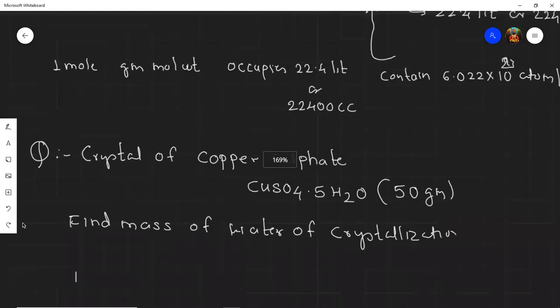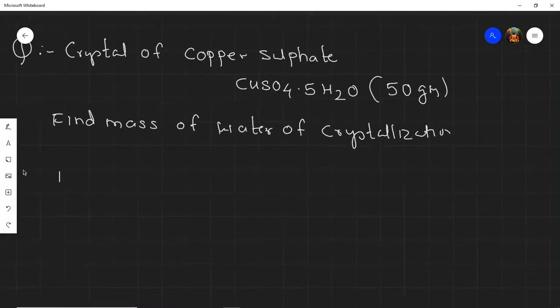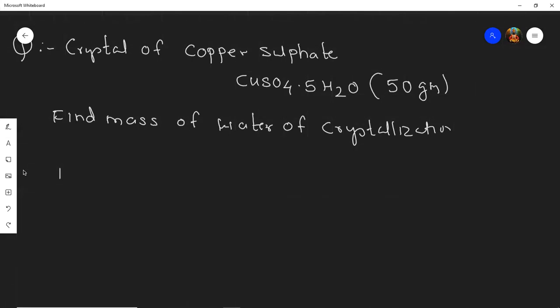Okay, students, first try to understand this. Do you know what is water of crystallization? If you don't know, this 5H2O in this case is the water of crystallization.